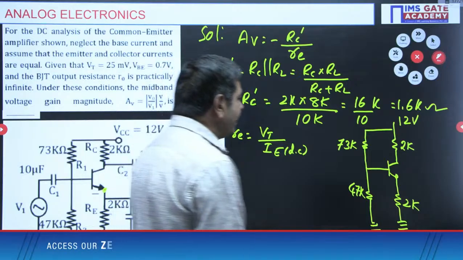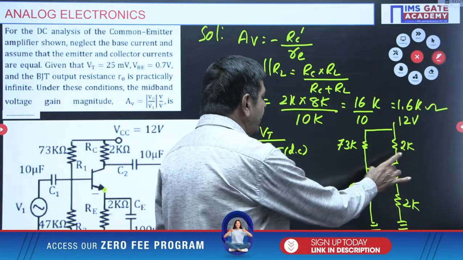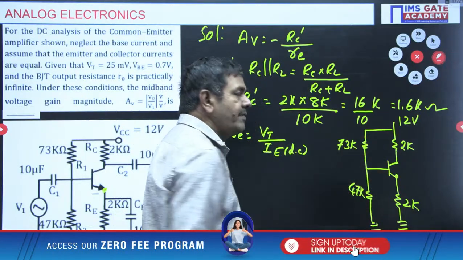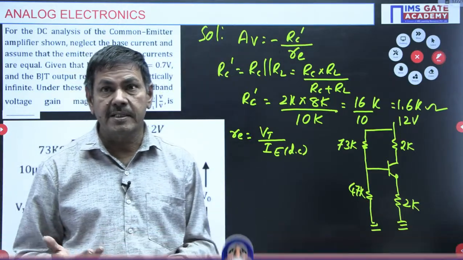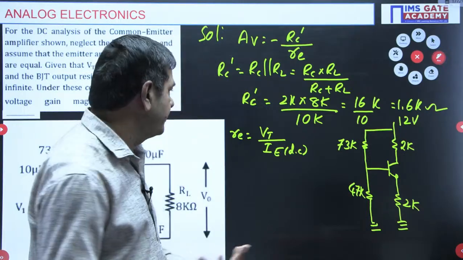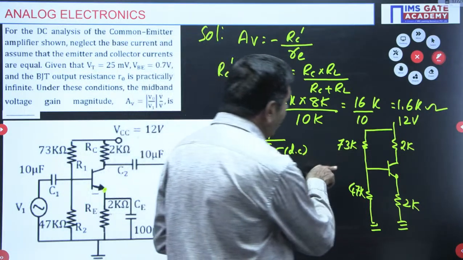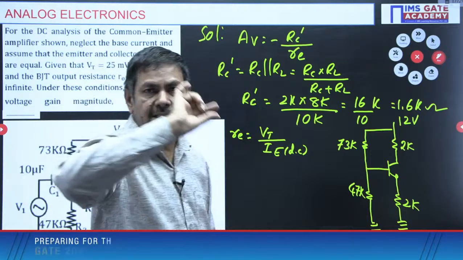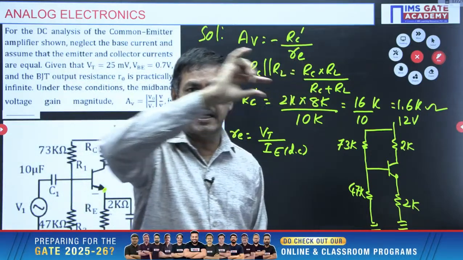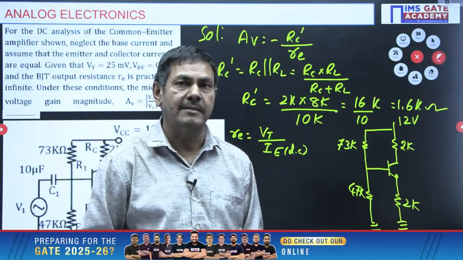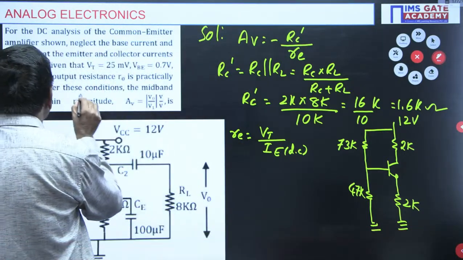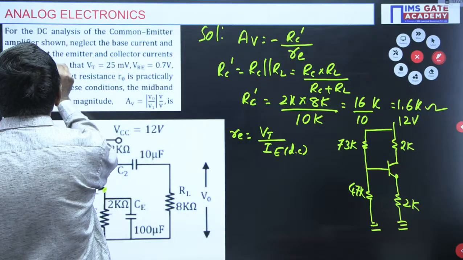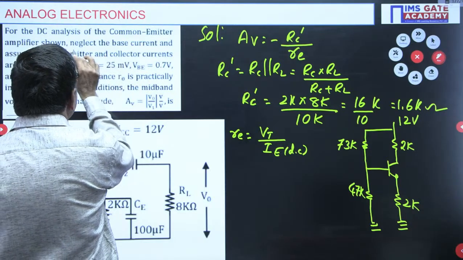When converting, RTH must be connected in series with VTH. But I am not going to find RTH here. Why, sir? Very simple: the current through RTH is nothing but the base current. RTH is connected directly to the base of the transistor, and the base current is directly given in the problem: neglect the base current.